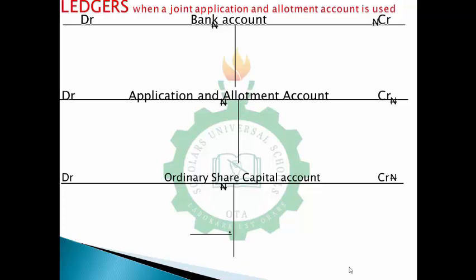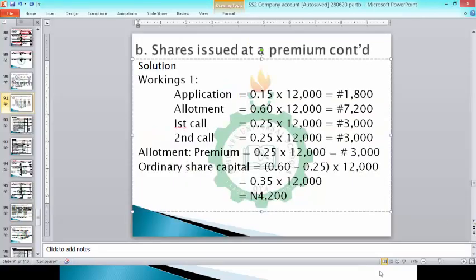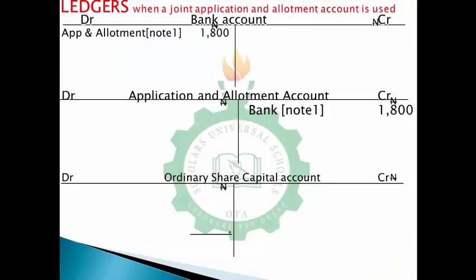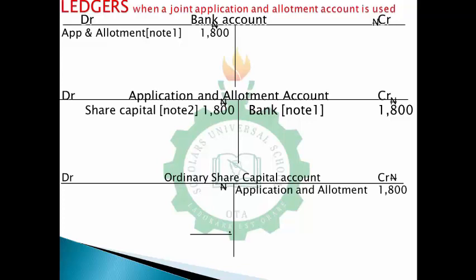Now for the first entry, which is the application, to start with, you debit your bank account, then you credit your application and allotment account with 18. Don't forget it is 18, application. Then for that same application, you give them the shares. Giving them shares, you debit application and allotment account, then you credit ordinary share capital account. Alright, so we are done with application.